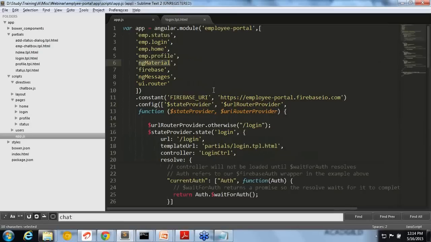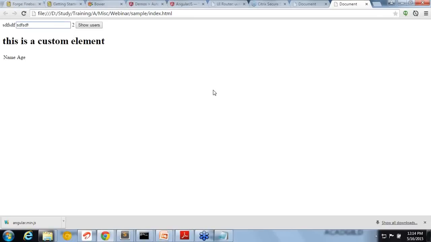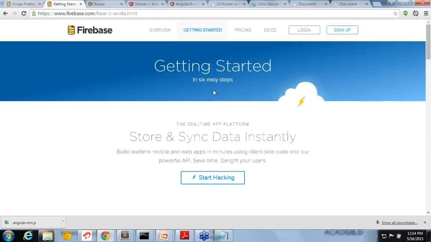We are happy, but we want the same thing: when I make some change on the client side, I want it to be automatically updated on the server side also. And the same way in the opposite direction: when something happens on the server side, it should automatically update here. That means you want real-time syncing of data. For that kind of scenario, you can use Firebase. That's why, when I showed you the demo and made some change on the left side for one user, it immediately made the change on the right side, correct? That is how the syncing works.